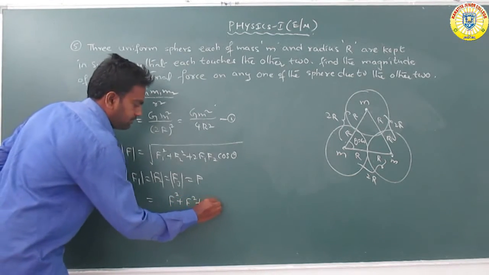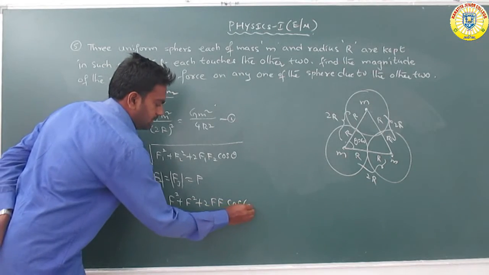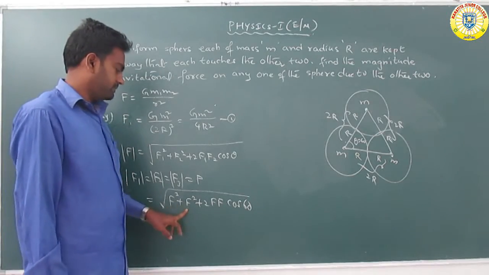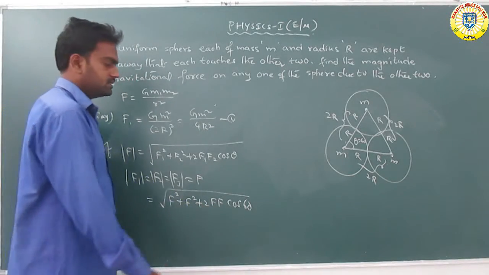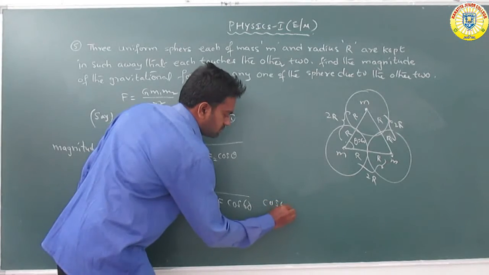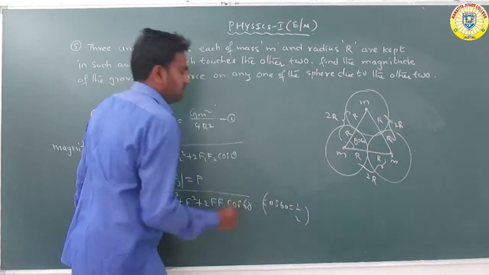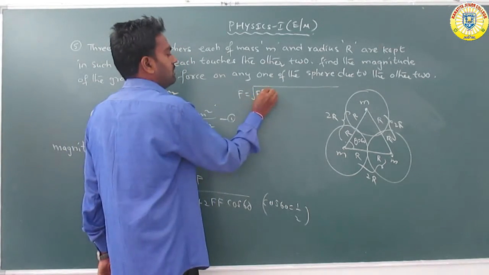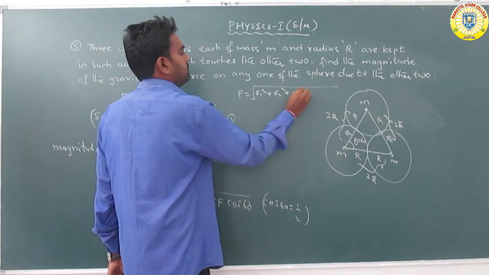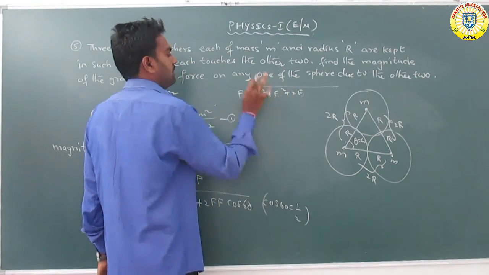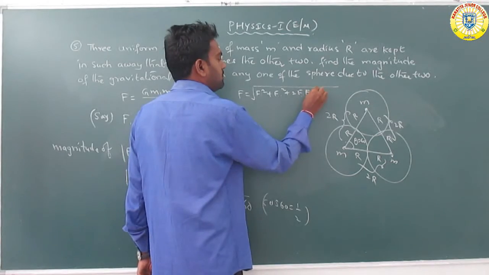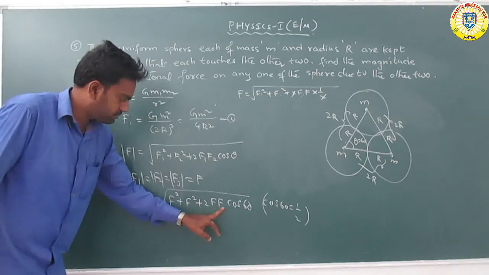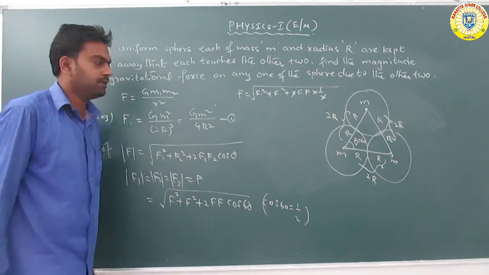F square, 2 F cos 60 degrees is taken. Cos 60 is equal to 1 by 2, substituting. So F is equal to under root of F1 square plus F2 square plus 2 F1 F2 cos 60. These are all equal F, and cos 60 is equal to 1 by 2, so 2 are cancelled.